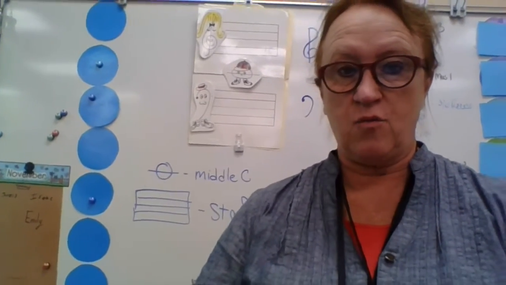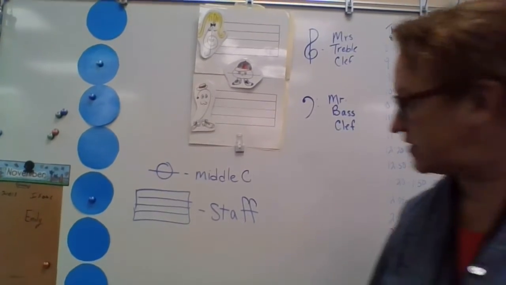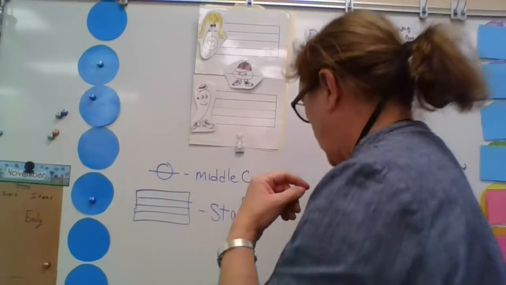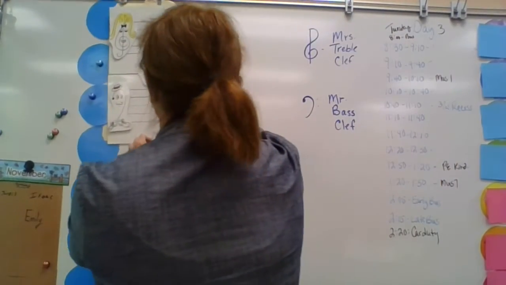But he didn't really fit the rule of having a super high voice, and he didn't really fit the rule of having a super low voice. So this is the story of Middle C and Mrs. Treble-Clef and Mr. Bass-Clef. And I'm going to send you a worksheet where you can practice drawing them. And I'm going to do it right now. I'm going to remove Middle C, move her over here, our story.